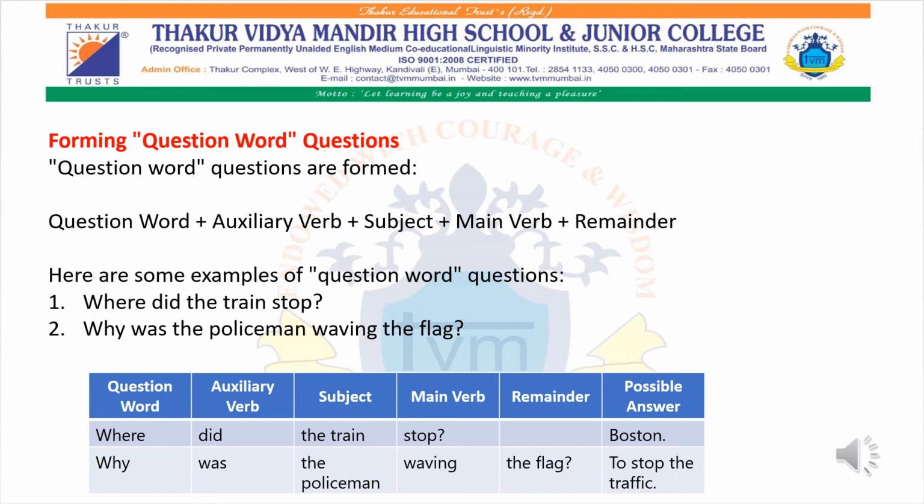In the second sentence, why is the question word. Was is an auxiliary verb. The policeman is the subject. Waving is the main verb. The flag is the remainder. And if we ask any police, why was the policeman waving the flag? The possible answer is to stop the traffic. So whenever we want to ask a WH question where we are expecting to get a definite answer, then we have to make use of a WH question having this structure: question word, that is WH family, plus auxiliary verb plus subject plus main verb plus remainder.